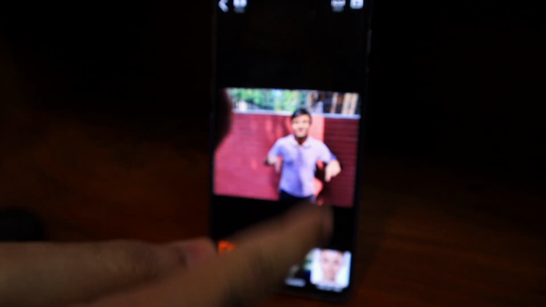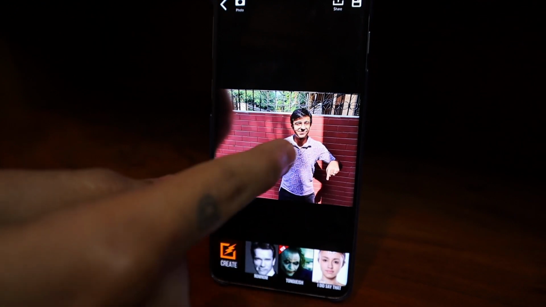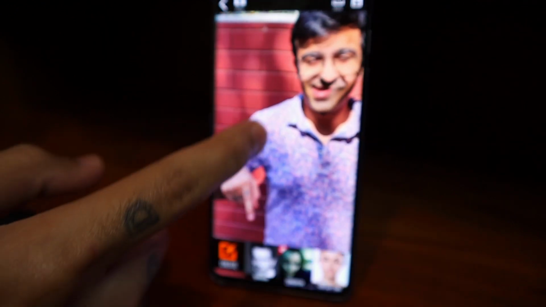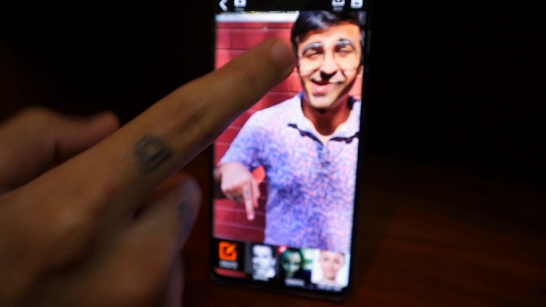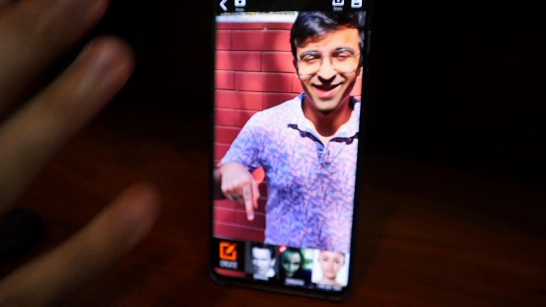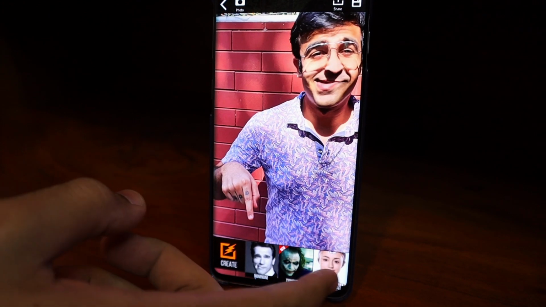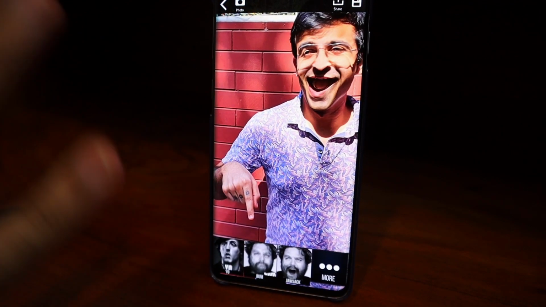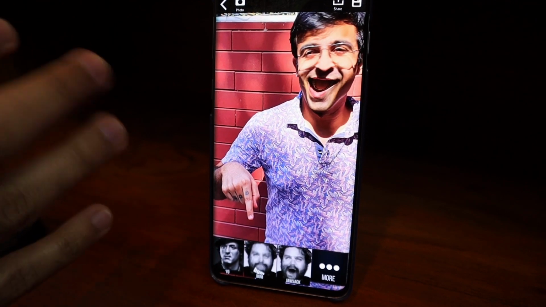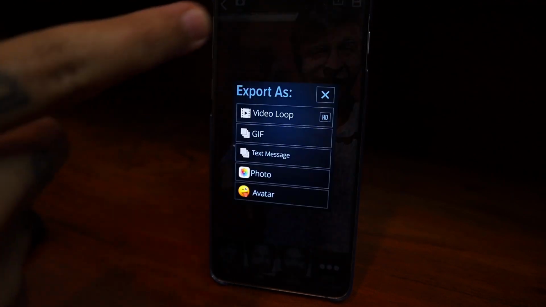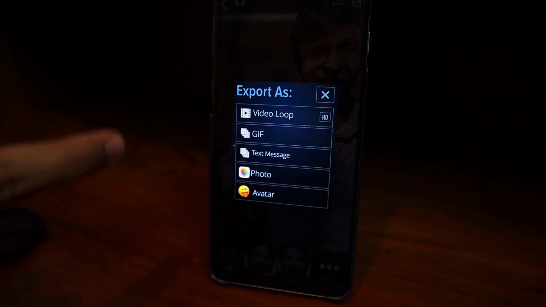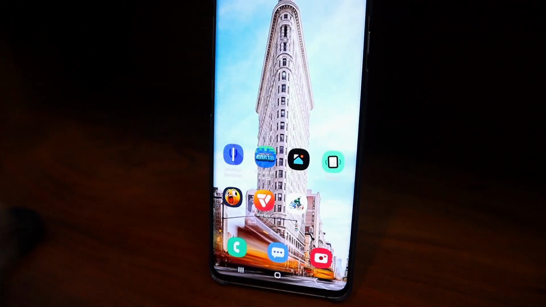As you can see, it has applied this expression to my face right here. I'll zoom right into it. If I zoom into it, you can see my lips moving, my eyes flickering. Wow, this is a little creepy, to be honest, but I think it works perfectly well. Honestly, this is one of the most fun beta apps that we have in store right now. You can always share it directly as a video loop, a GIF, a text message, photo, or even share it as an avatar.